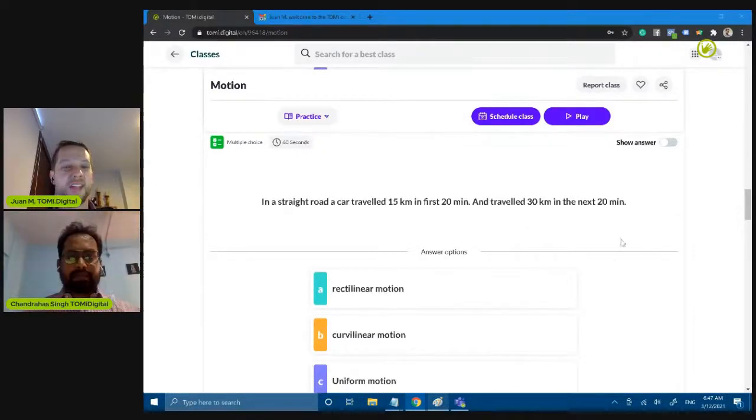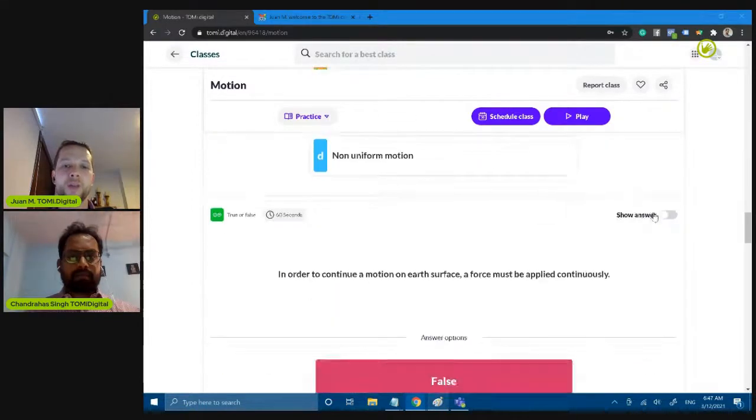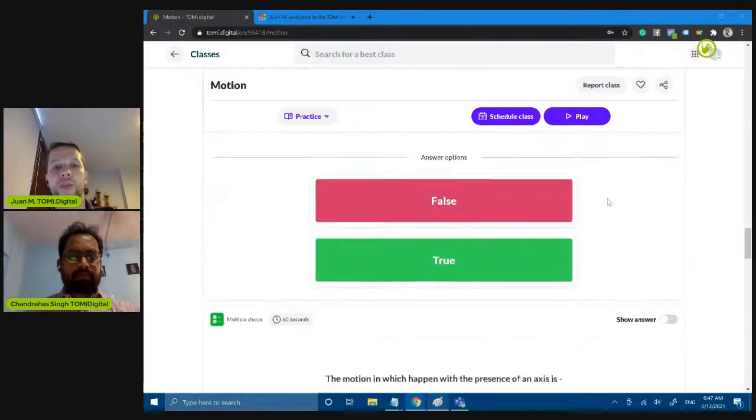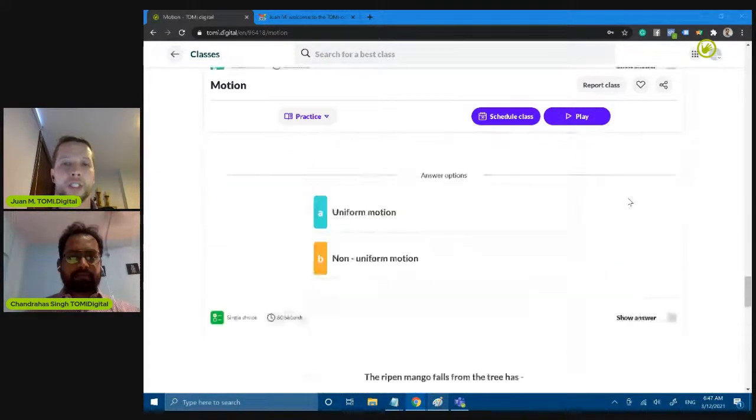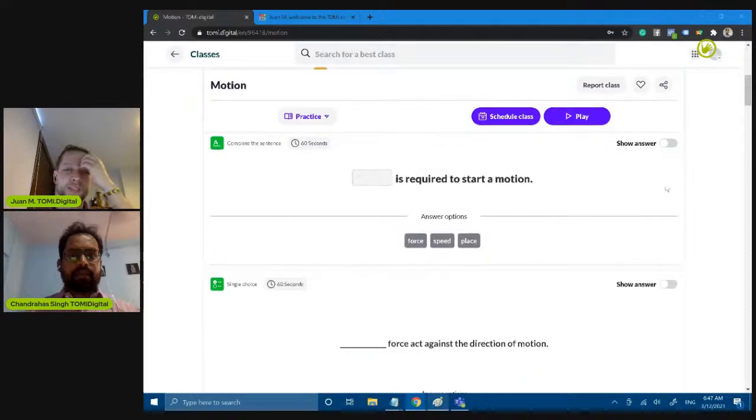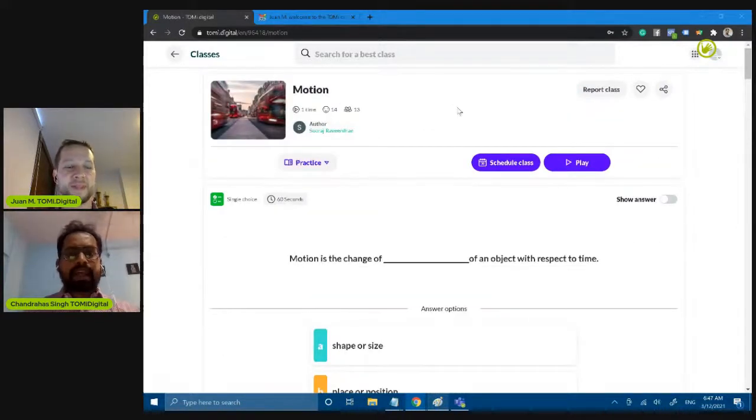No problem. I'm just telling the people how to explore the classes that were already created by other teachers. Yes, so this is the sample classroom that one of our teachers has created. Why? Because he wanted to conduct the exam in a digital way, and based on a syllabus that he has taught to the students, he created all those questionnaires. That's a sample that we thought of sharing before we start.